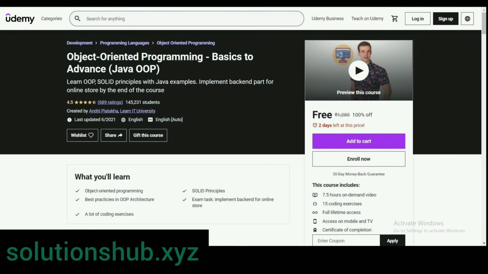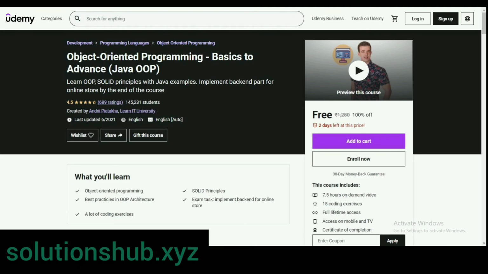The next course is Object-Oriented Programming Basics to Advanced, Java Object-Oriented Programming. Learn OOP and SOLID principles with Java examples. Implement the backend part for an online store by the end of the course. The rating of this course is 4.5 and already 1,48,000 students enrolled for this course. In this course, you will learn object-oriented programming, best practices in object-oriented programming architecture, a lot of coding exercises, SOLID principles, exam task, implement backend for online store.